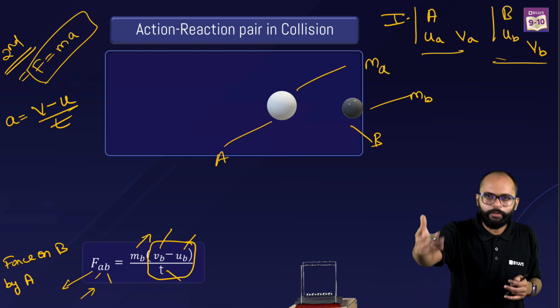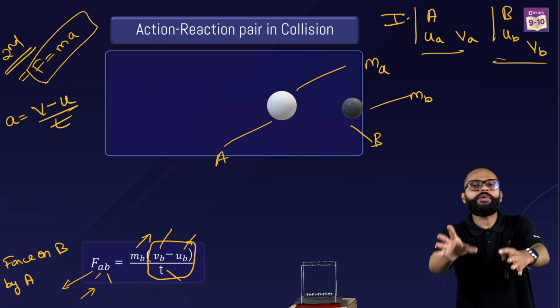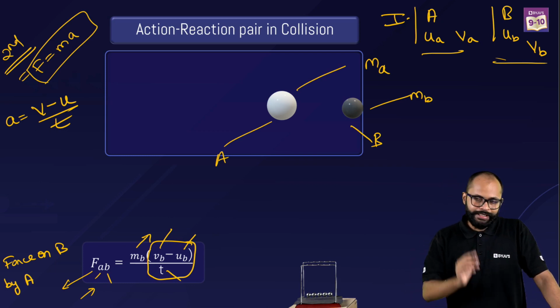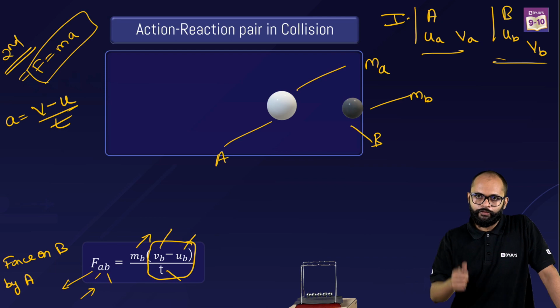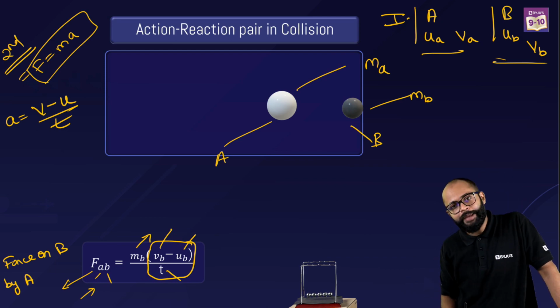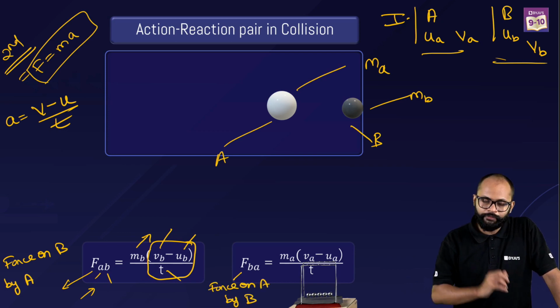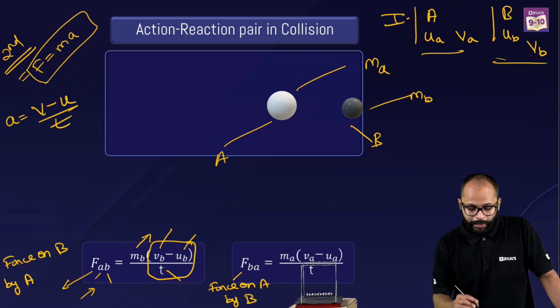Force applied on ball B by ball A is how much? Mass of ball B multiplied by acceleration of ball B. Alright. Similarly, can we say force applied on ball A by ball B? Right? This is the force on A by ball B. Right? Force on A by B. It will be how much?